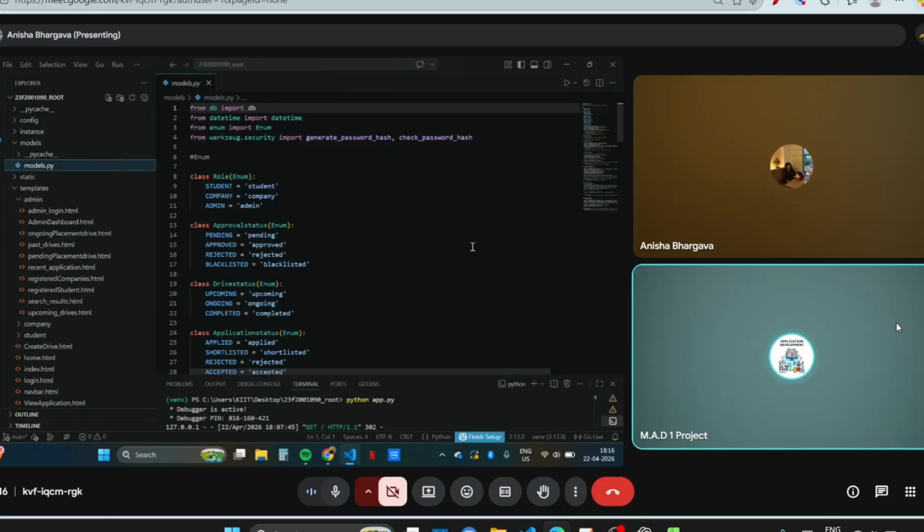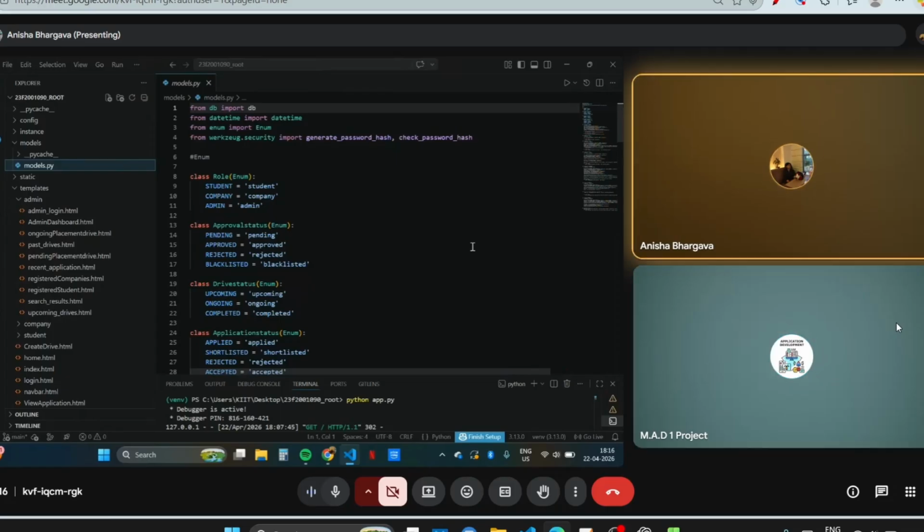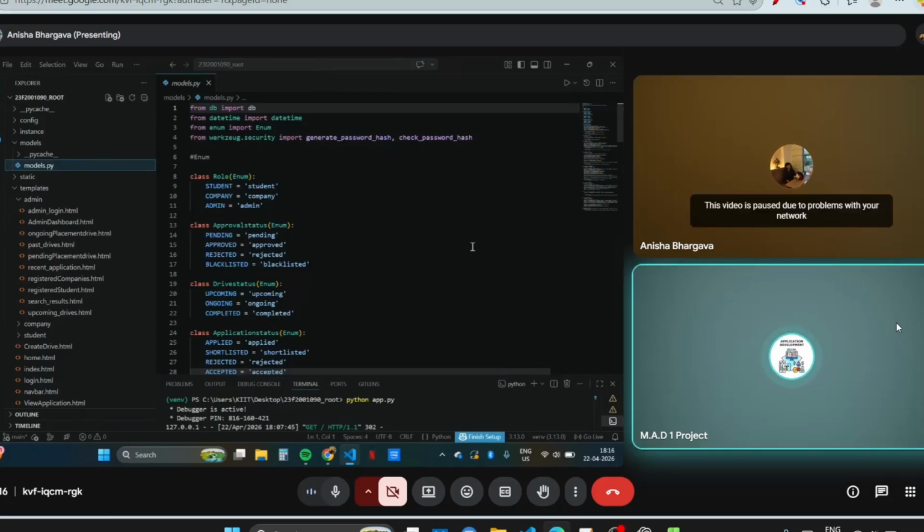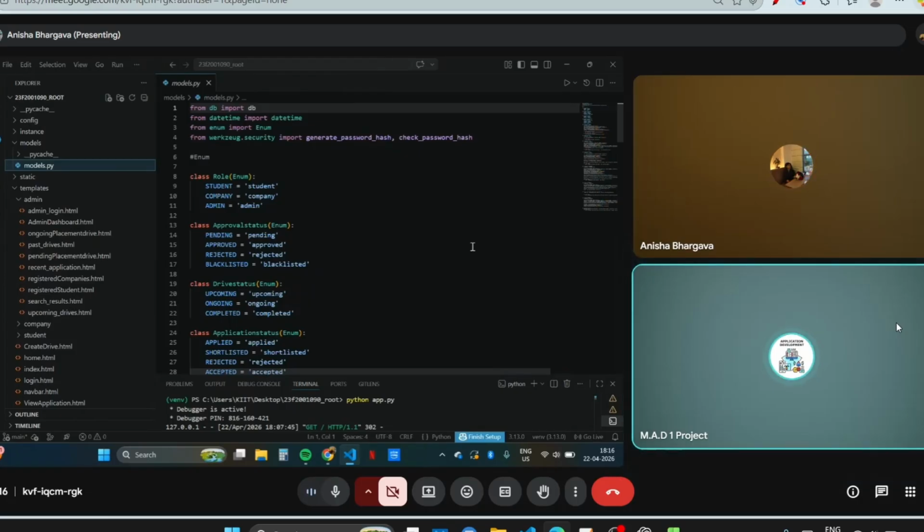I have used SQLAlchemy for these. From the very first line, I have imported db. Where is this db? Show them, sir. This is the db. What is db? db is the instance of SQLAlchemy that you have used.